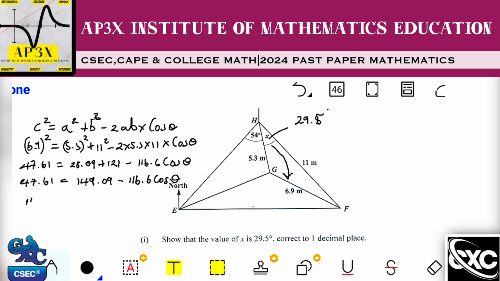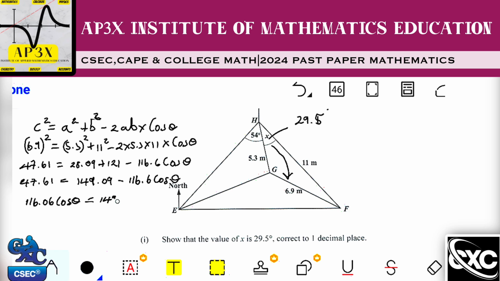So I'm going to have 116.06 cosine theta. Remember that these two, this constant here and this variable here, cosine theta, are attached. And so bringing that to the left forces me to bring the 47.61 to my right.